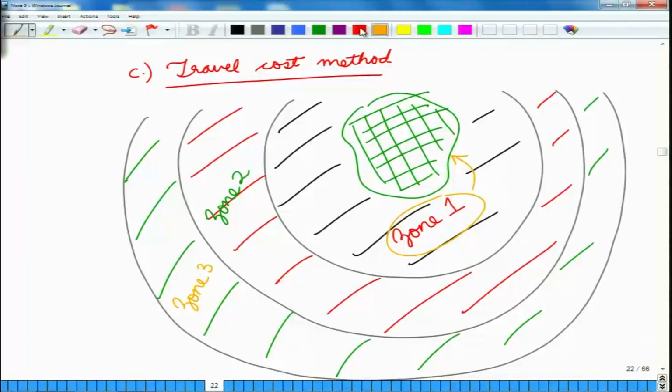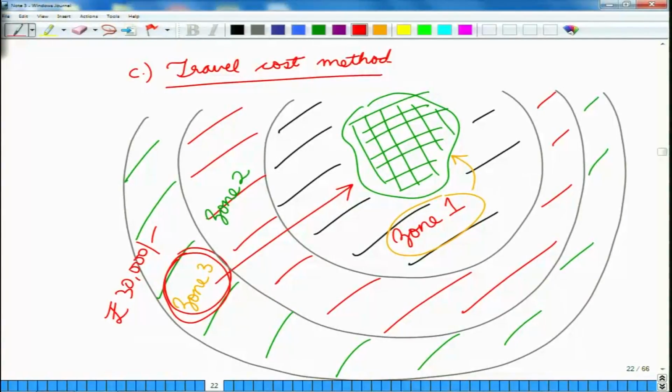On the other hand, people who are living far off from this area would have to pay much more transportation costs and would also have to spend quite a lot of money on getting accommodation, on getting local food and things like that. So, because a person who is coming from zone 3 and suppose this person is paying say 30,000 rupees for one trip to the national park.